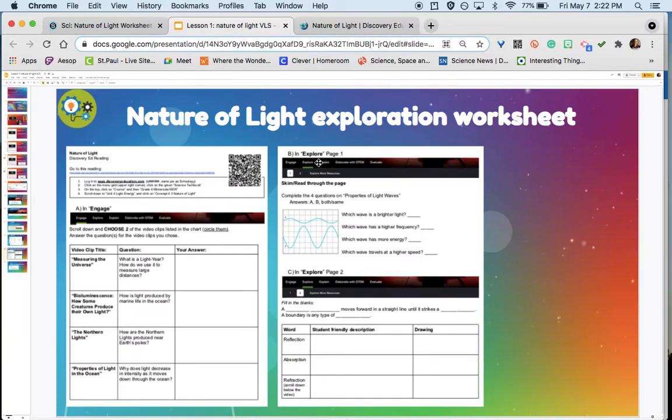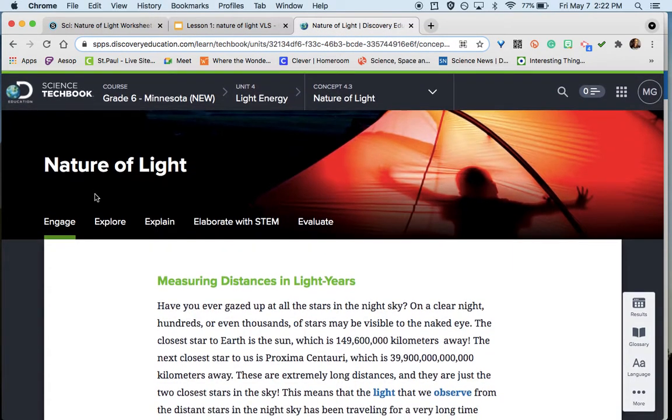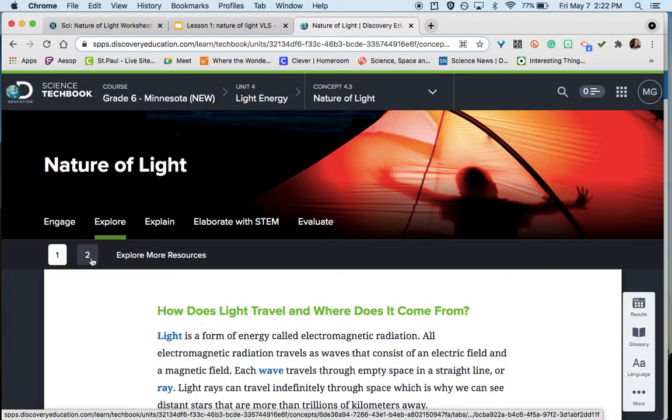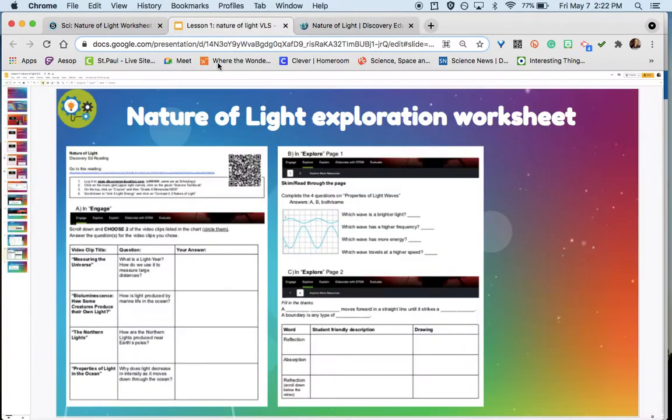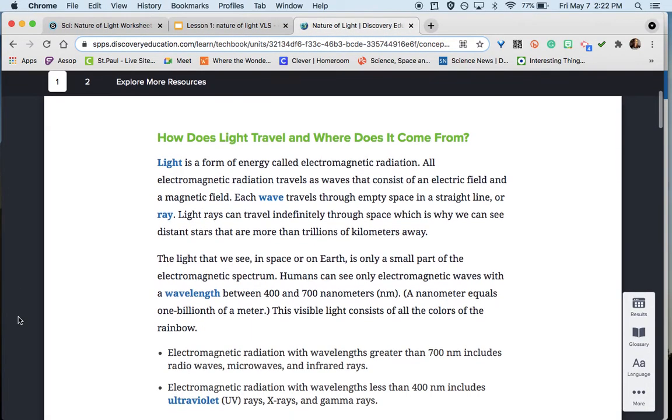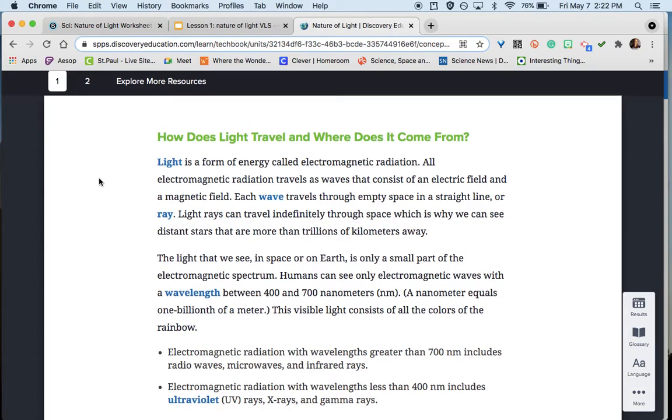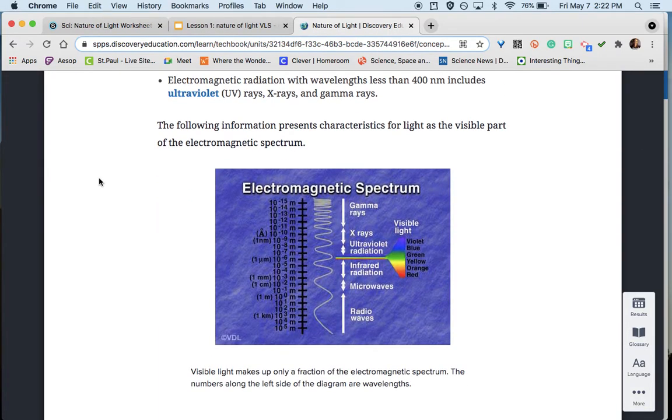Then you're going to click on Explore and look at page 1. If I scroll back up, Explore is right here. Page 1, page 2. On page 1, I want you to skim and read through the page. We have spent some time now learning about waves and about the electromagnetic spectrum.